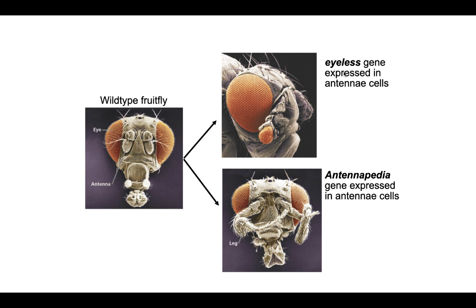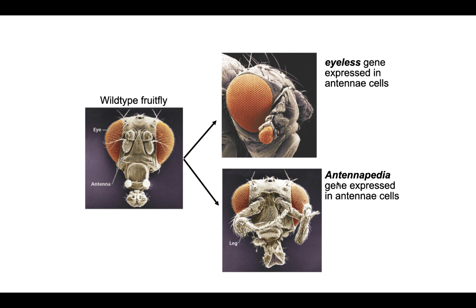Now there's a gene called eyeless, and that eyeless gene is responsible for turning on all the genes necessary for making an eye. Normally, obviously, it's expressed in the cells that will become an eye. But if you change where that gene is being expressed, we don't mutate the gene itself at all, just where it's being expressed. If you force it to be expressed in cells that would normally be the antenna, look what happens. Now we have eye tissue on the antenna.